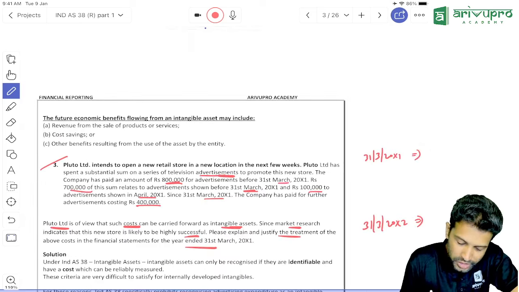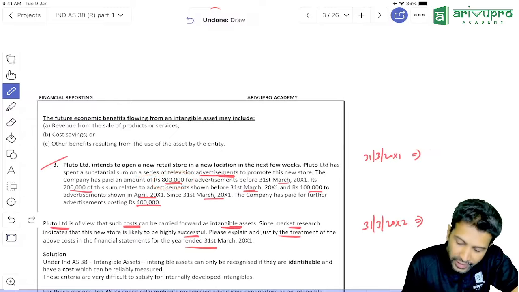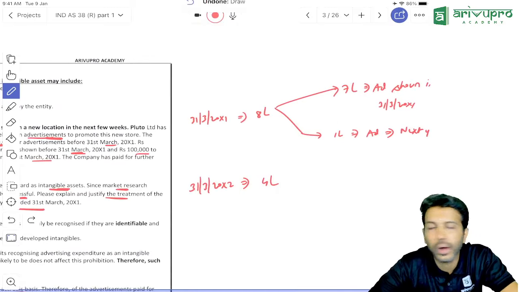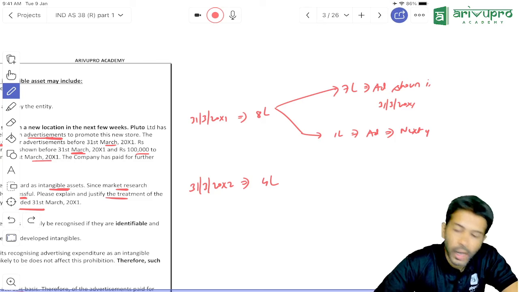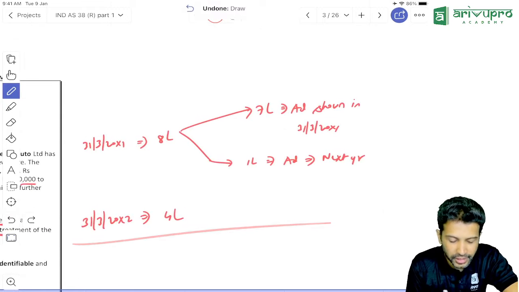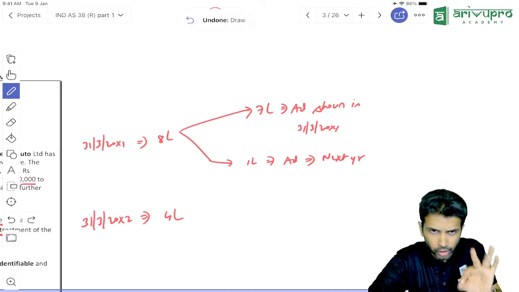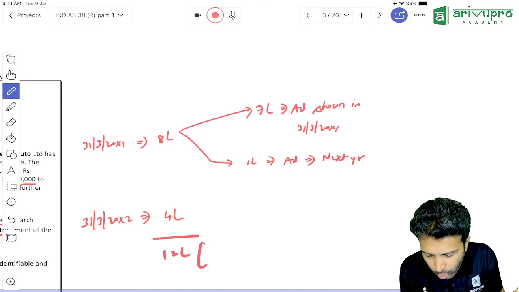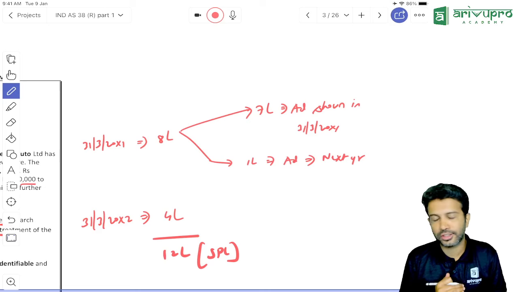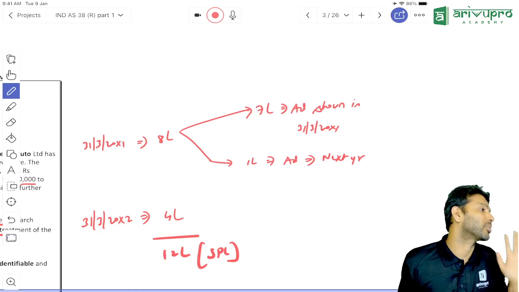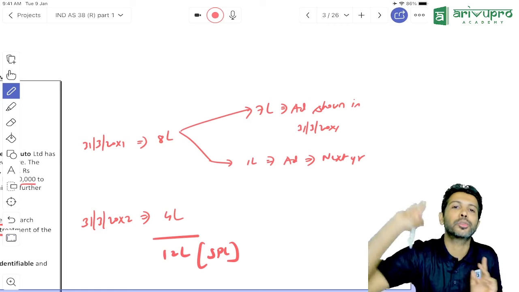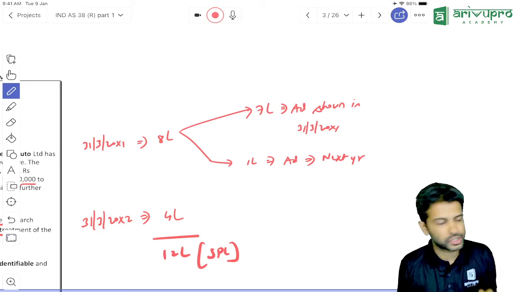So the final answer of this question is what, sir? This 8 lakh and this 4 lakh, whatever you have spent, should be transferred to the SPL account. Sir, you will recognize the expense when we do the expense accounting. Obviously, one thing we got: the 12 lakh total expenditure should go to SPL. Now the question is, in which year will you transfer this expenditure? That also you need to answer. One part of the answer we know: ad expenditure entirely should be transferred to SPL. Now the question is, when?